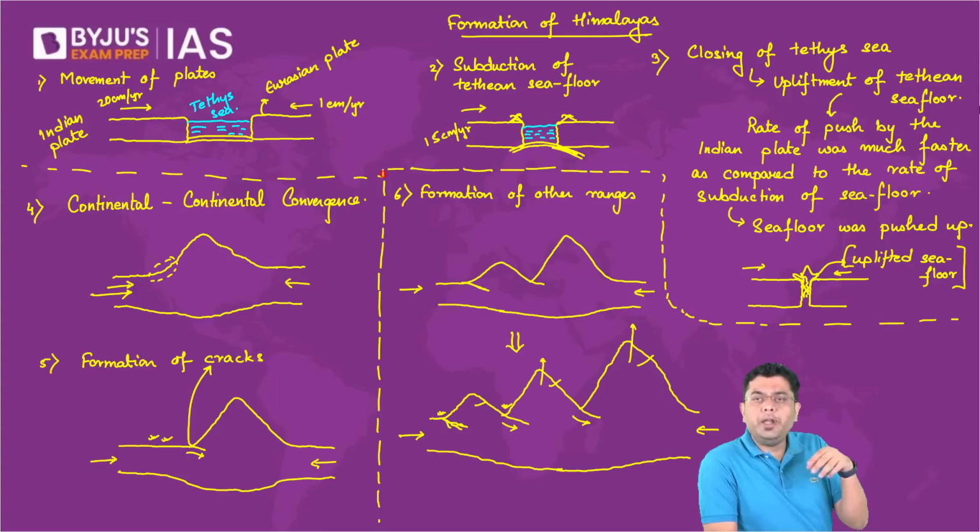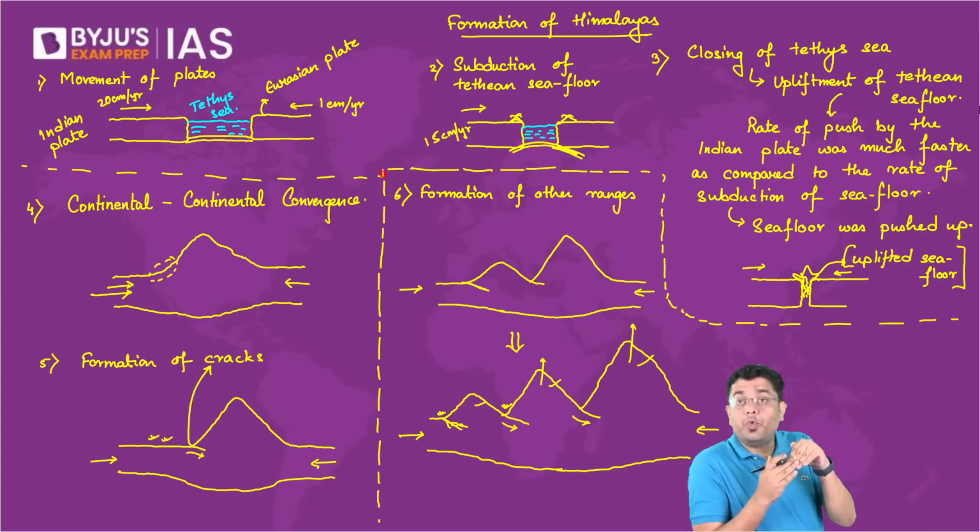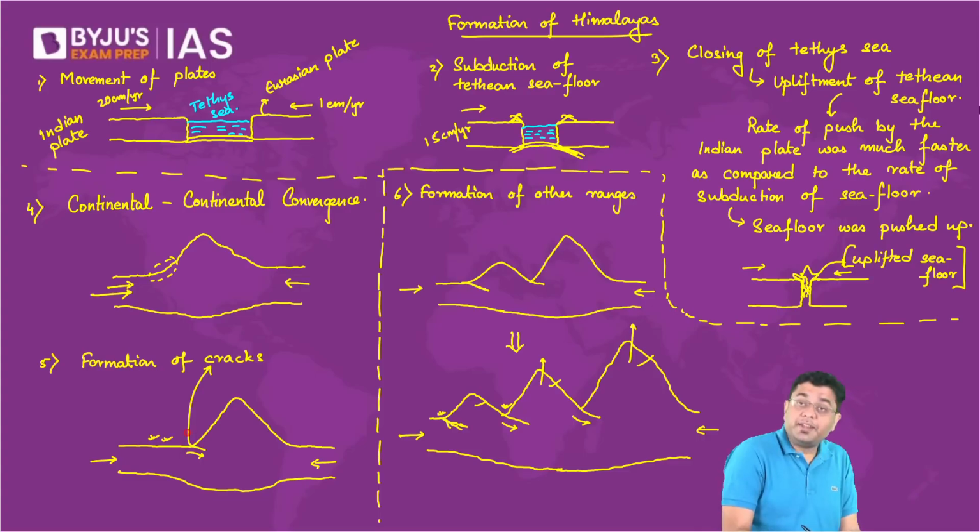Beyond a particular point the rocks could not withstand that huge amount of deformation. So as they were getting compressed quite significantly, these rocks broke at the point where the stress was being applied. That is where you had development of cracks.